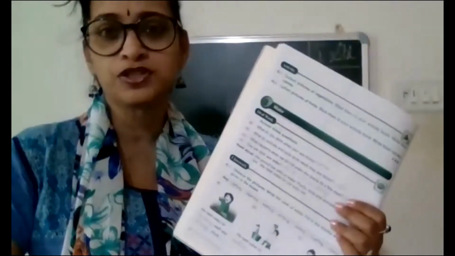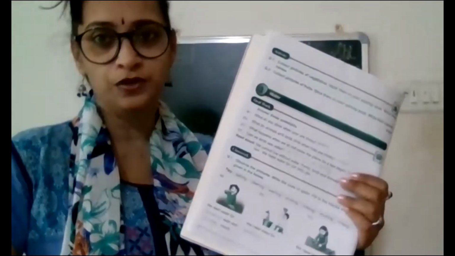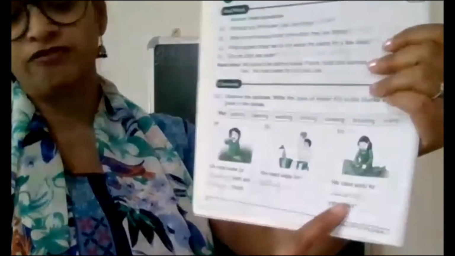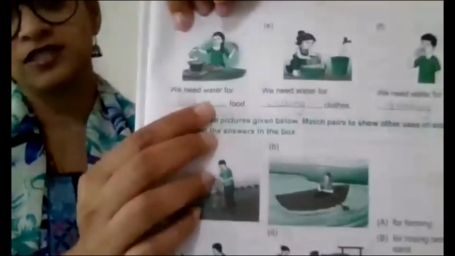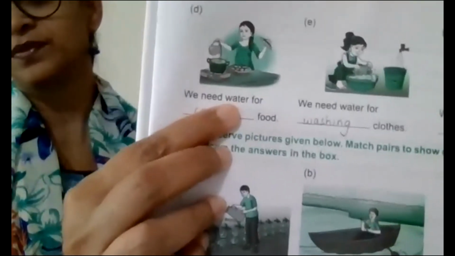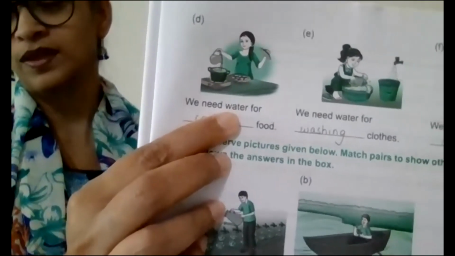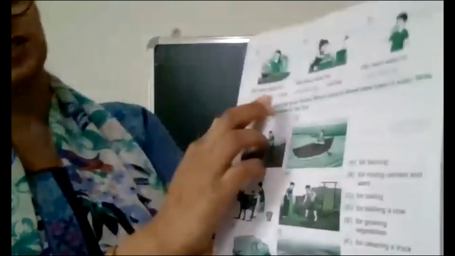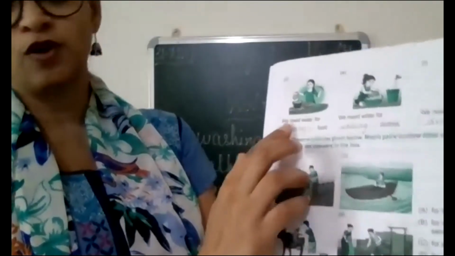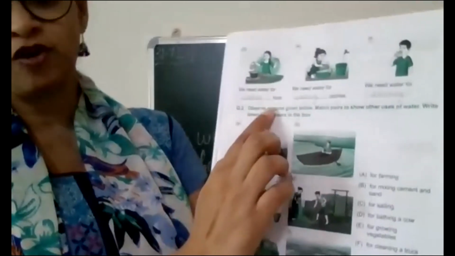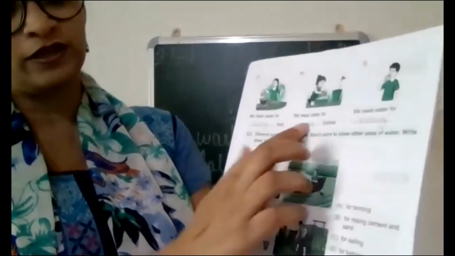Cleaning vegetables. Every time you buy vegetables and come from outside, what should you do? First, you should wash them. Before using, you have to wash them and then use. Okay, so we need water for cleaning vegetables. Now, next one, can you see what the mother is doing here? Cooking. Okay, so for what do we need water? We need water for cooking food.